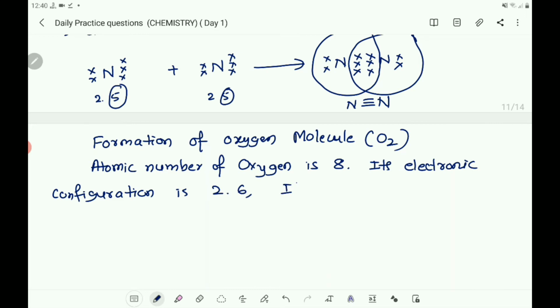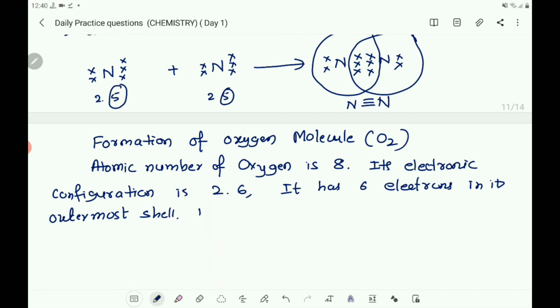It has 6 electrons in its outermost shell.